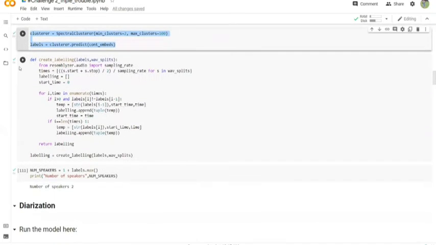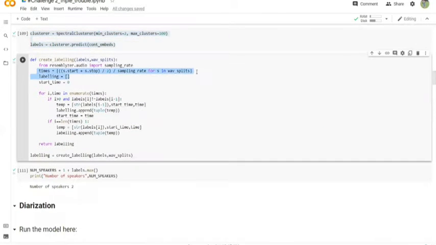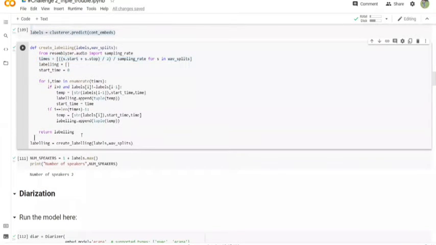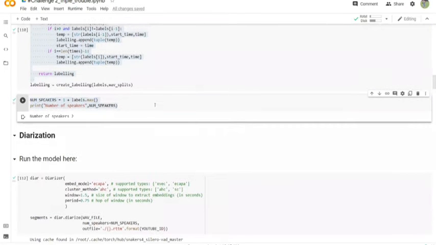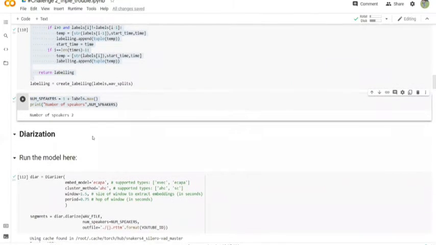So here we can see in this line, the start and stop time of the audio has been taken in the variable times. And then according to that, we are splitting it and using random numbers so that we'll have something to train. So by using this, we are recognizing the number of speakers. So for this particular YouTube video, there are 2 speakers.